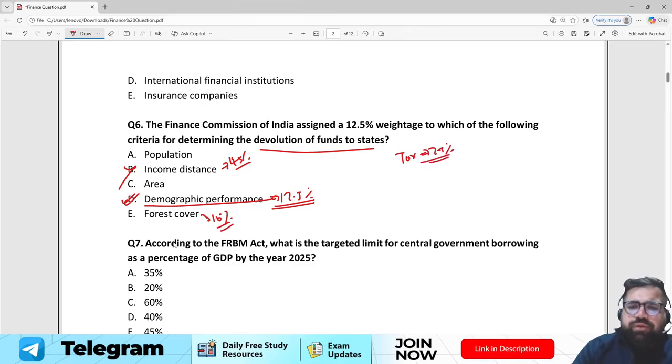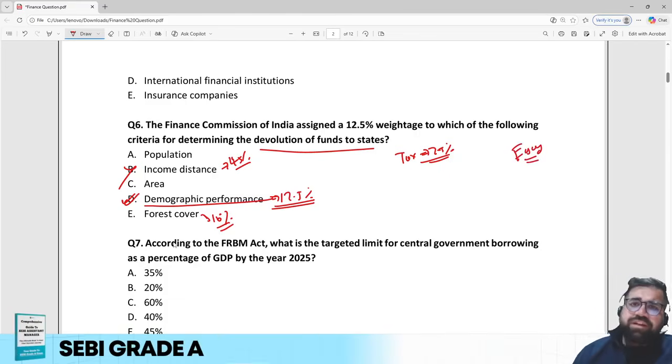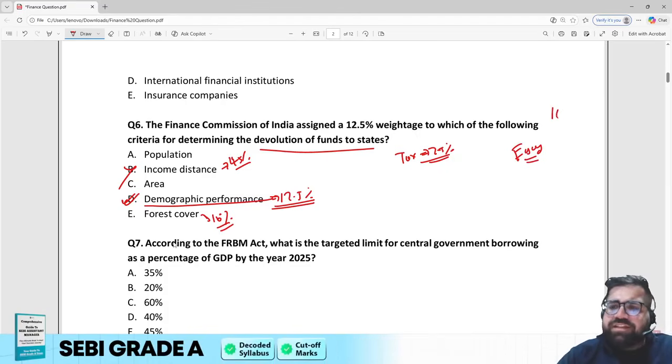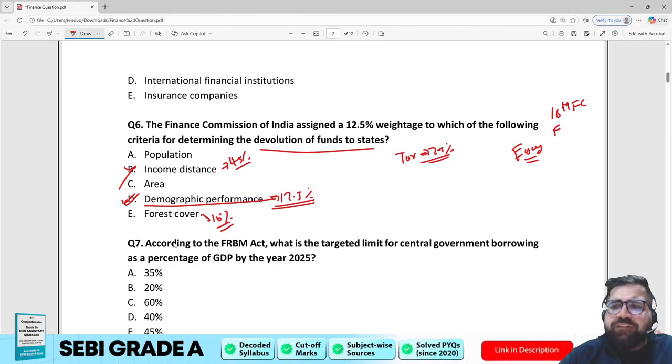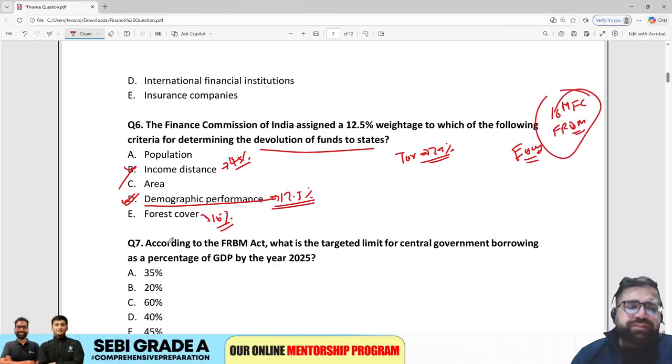Right? This is all factual, and I will not rate this question as moderate. This is easy again because they have asked the question directly from the syllabus topics. So be ready for the 16th Finance Commission also, FRBM also, and whatnot, because these are directly given in your syllabus.